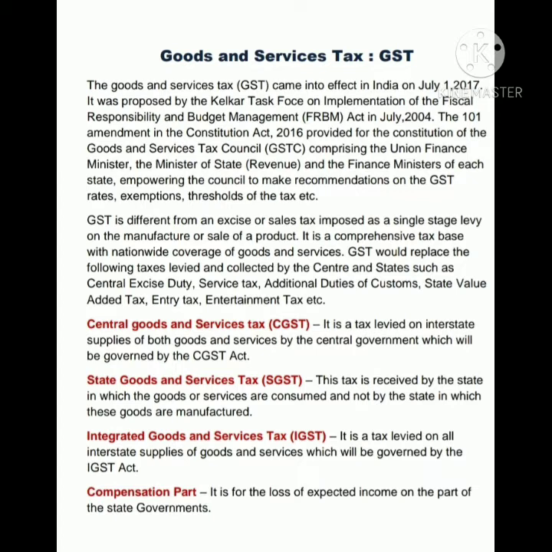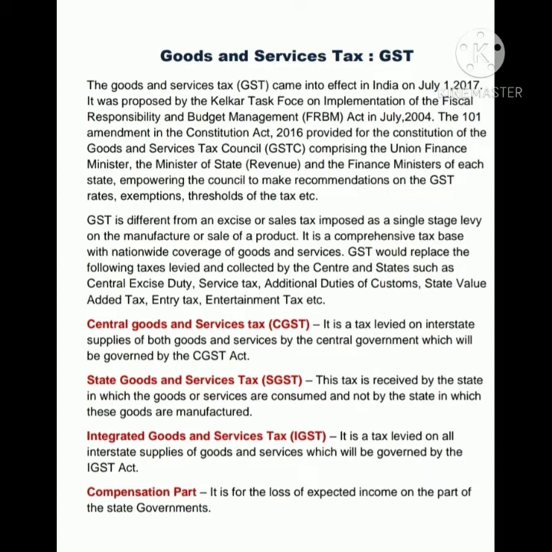This passage gives us a brief introduction of how GST came into existence. GST is different from an excise or sales tax imposed as a single stage levy on the manufacture or sale of a product. It is a comprehensive tax base with nationwide coverage of goods and services. It means that a GST has nationwide coverage as it is applicable all over the country.